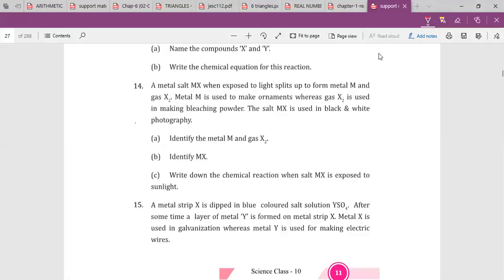Reaction? Ma'am, 2 AgCl, on decomposition, gives 2 Ag plus Cl2. 2 Ag plus Cl2. Next, 15th one.